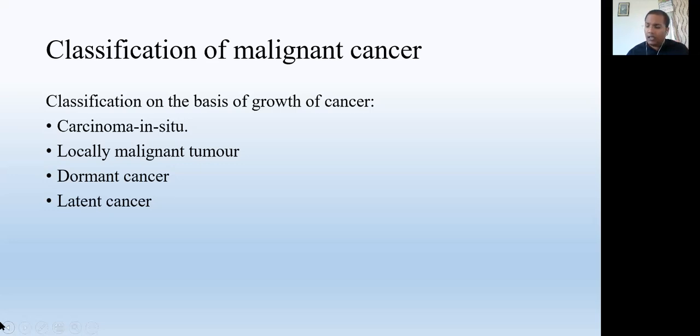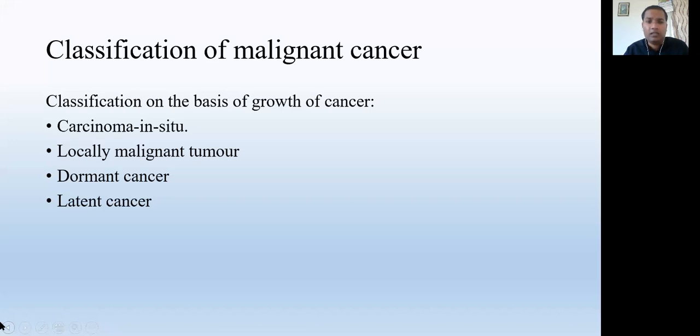It just invades the nearer part. Like when it is present in the duct, it grows out of the duct and comes to the normal tissue, but it is always limited to the breast tissue only. Then it is called a locally malignant tumor. It means the tumor is invading but present in the nearby structures only. Distant metastasis is not there.